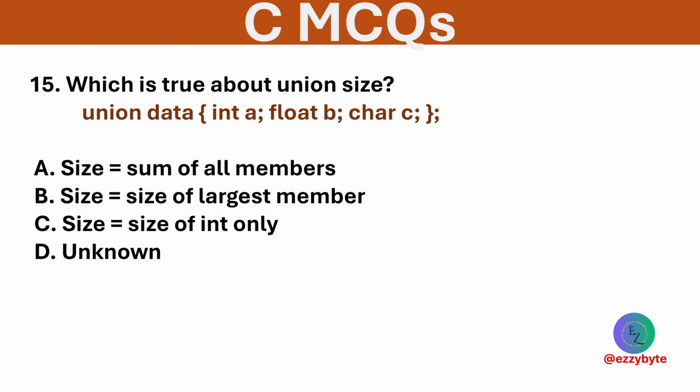Which is true about union size? Options are size equals sum of all members, size equals size of largest member, size equals size of int only, and unknown. Option B is correct. Union size equals its largest member size.